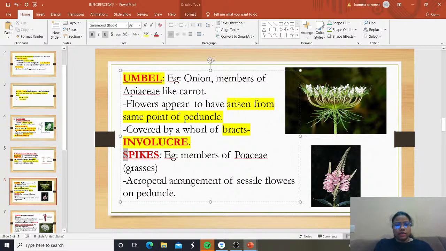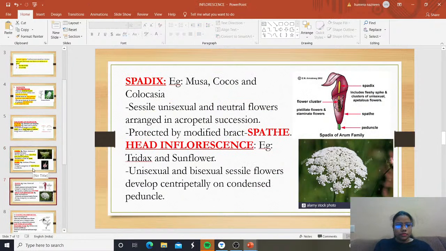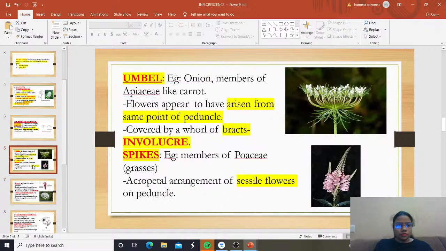Next we are saying that spikes are there. What do you mean by spikes? The example is members of poaceae, or grasses. And it is an acropetal arrangement of sessile flowers on the peduncle. See, on the main peduncle, sessile flowers are arranged in an acropetal manner. Clear guys?